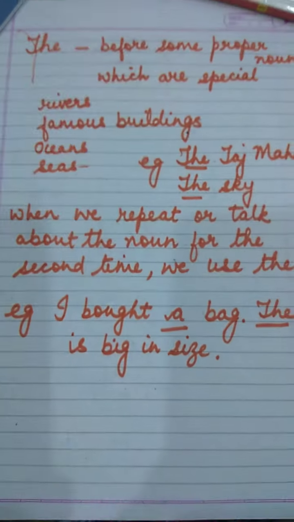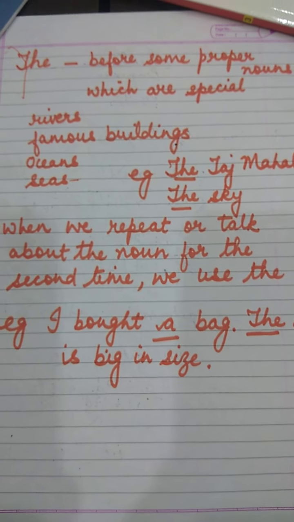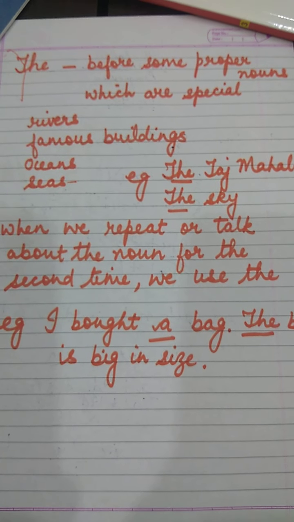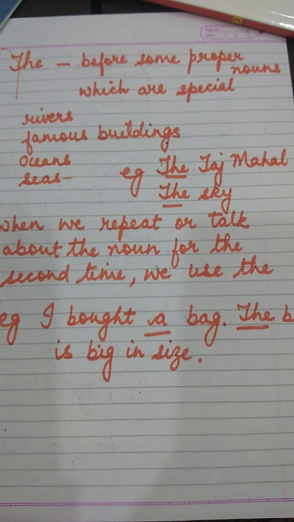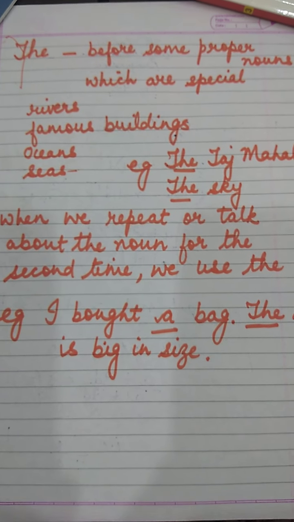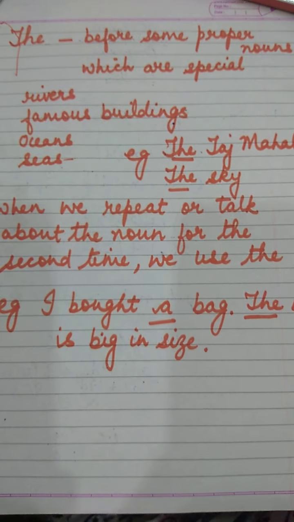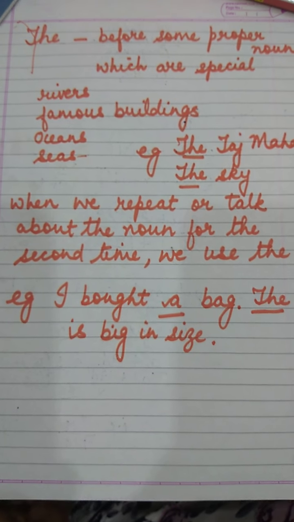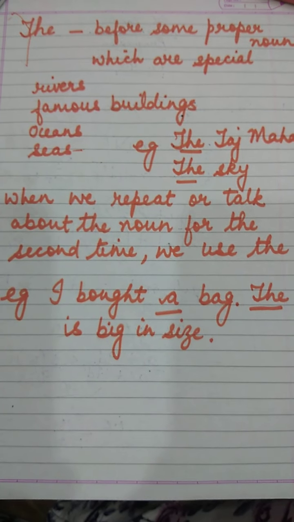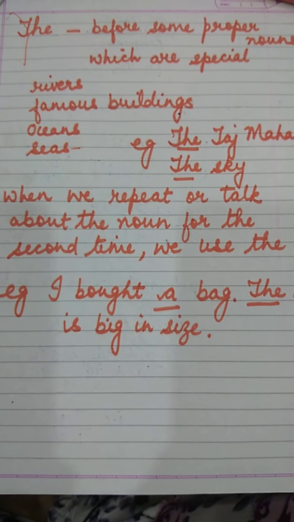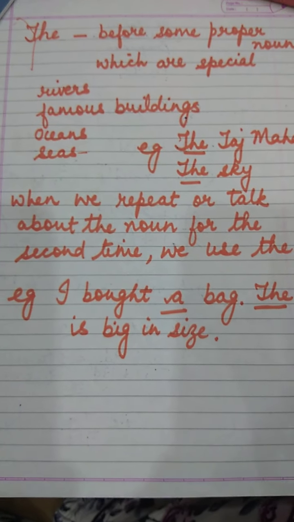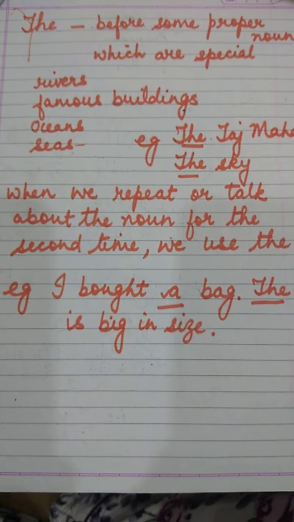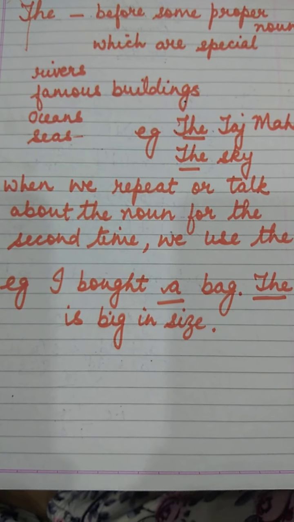Now we come to the third article, that is the. Children, the is used before some proper nouns which are very special or which are only one in this world, like sun, moon, earth. These are the things which are only one. Single, special. So the is also used before the names of special things like rivers, names of the rivers.